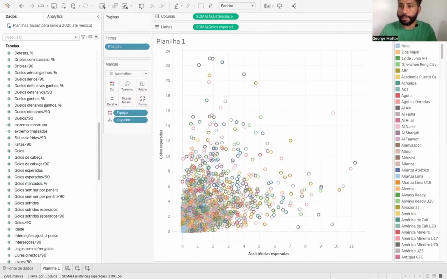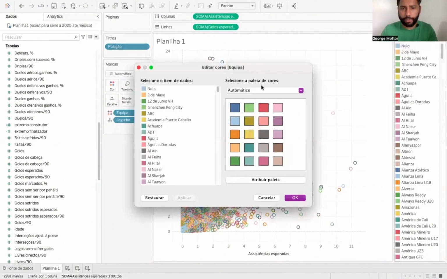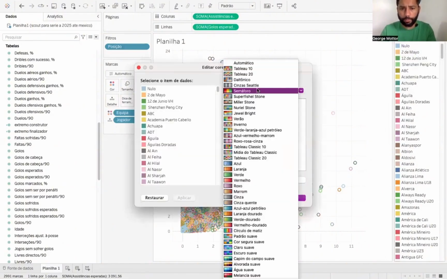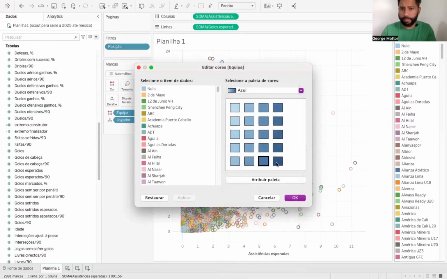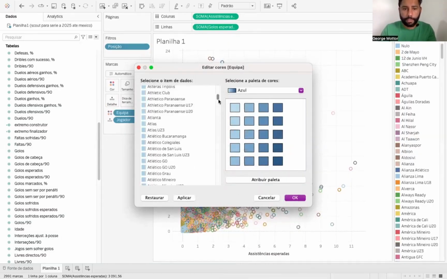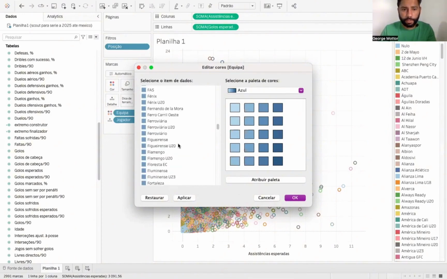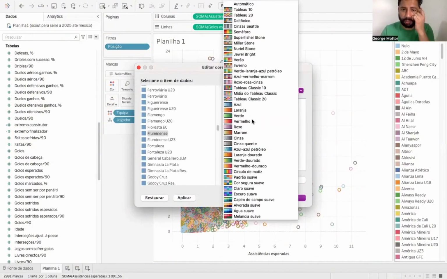We'll come over here to the top right corner, and right next to team, you'll see a small dot, and that's where we'll go to edit all the colors. Let's set them all. We'll choose a specific color here for all the different clubs. Let's say blue, and then we'll apply it to every single one. Click there. Now we're going to look for Fluminense right here. Fluminense, here, Fluminense. Let's pick another color for Fluminense. Put red here to make it stand out.